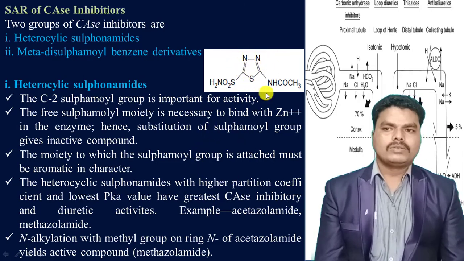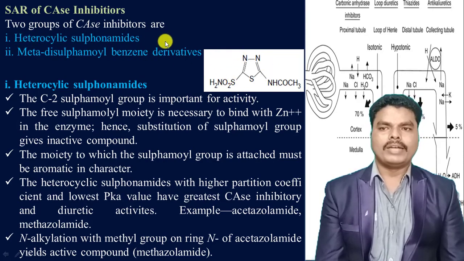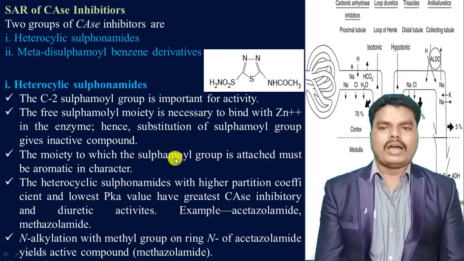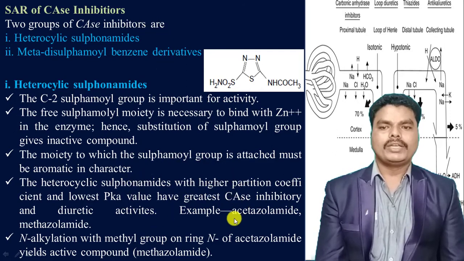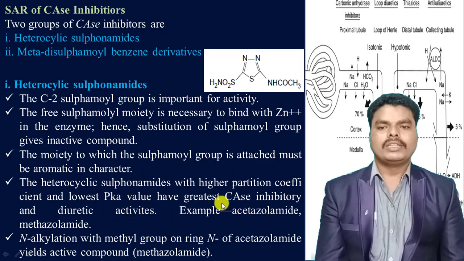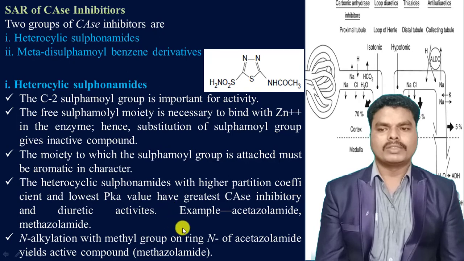to show the diuretic activity. So in case of heterocyclic sulfonamides, those which have the higher partition coefficient and lower pKa value show great carbonic anhydrase inhibition activity. Examples are acetazolamide and methazolamide.